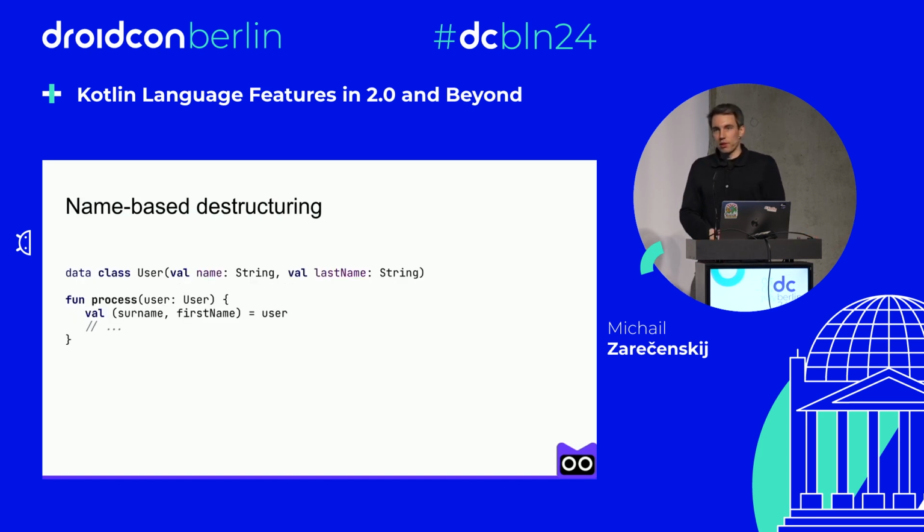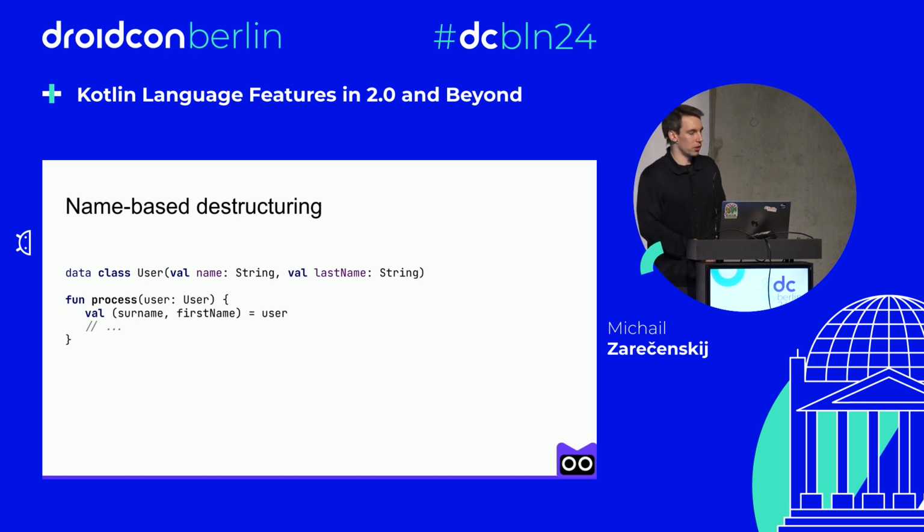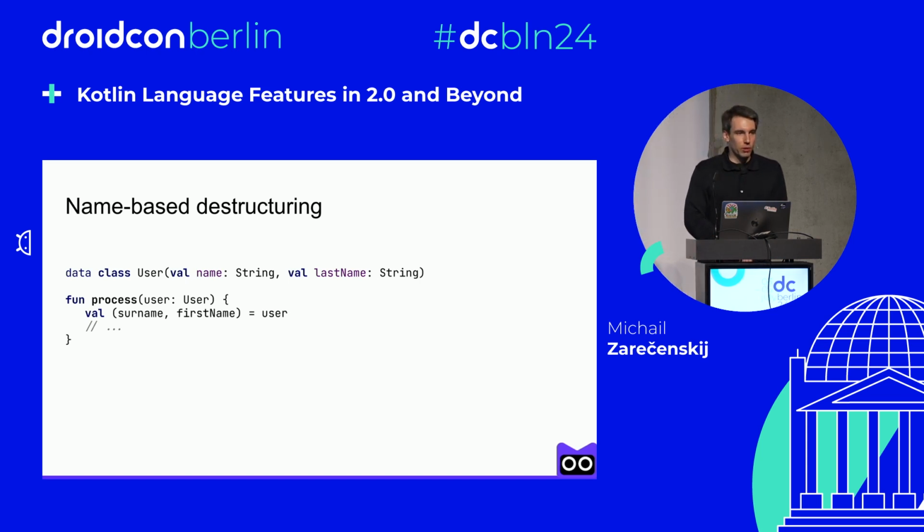The next thing that concerns many users is the lack of name-based destructuring. Right now, if we have a data class, we can destructure and use any names at the call site. For example, here we have a mistake, because we used different names, which can affect the logic of the following code.